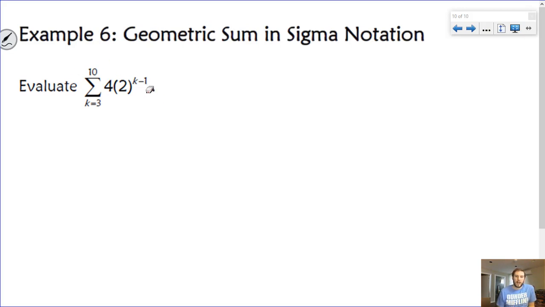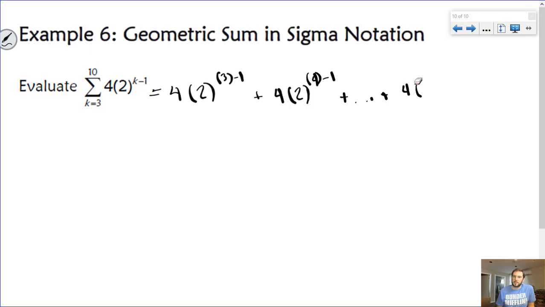So what I would suggest for a question like this is to actually take these values and plug them in. So 4 times 2 to the 3 minus 1, plus 4 times 2 to the, sorry, that's 4, my mistake, 2 to the 4 minus 1. And then 5, and then 6, and then 7, dot, dot, dot, and finally 4 times 2 to the 10 minus 1.